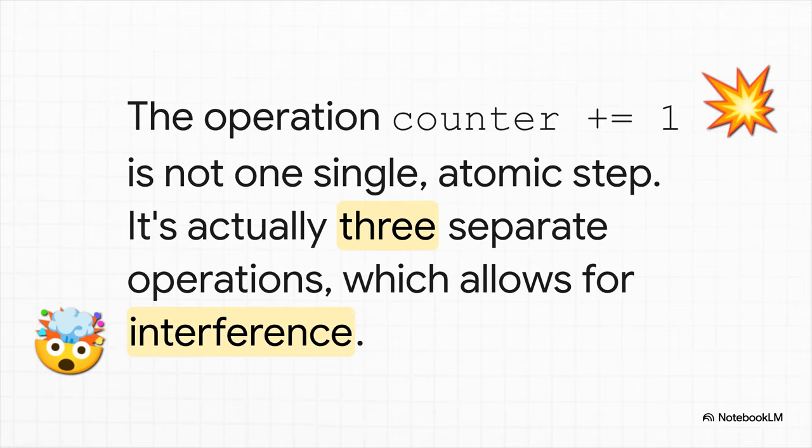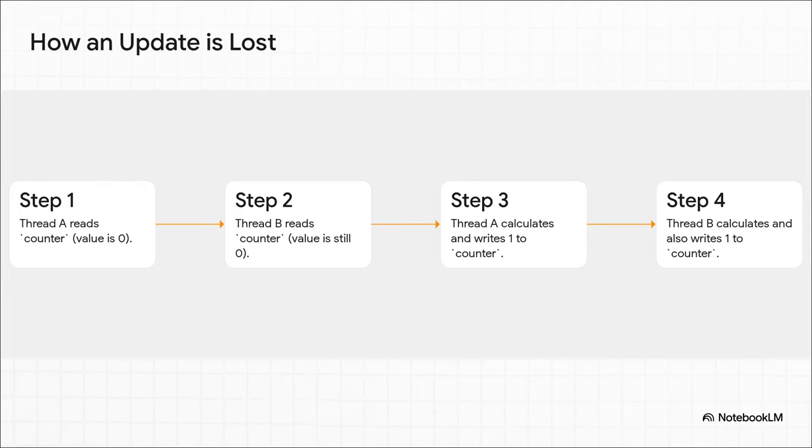To the computer, it's secretly a 3-step process. First, it has to read the current value of the counter. Then it has to add 1 to that value. And finally, it has to write the new value back. And that little gap between reading and writing, that's where everything goes wrong. Let me show you exactly how an update just vanishes.